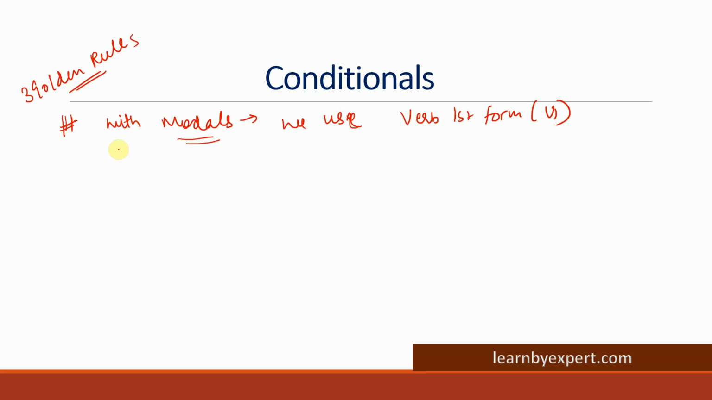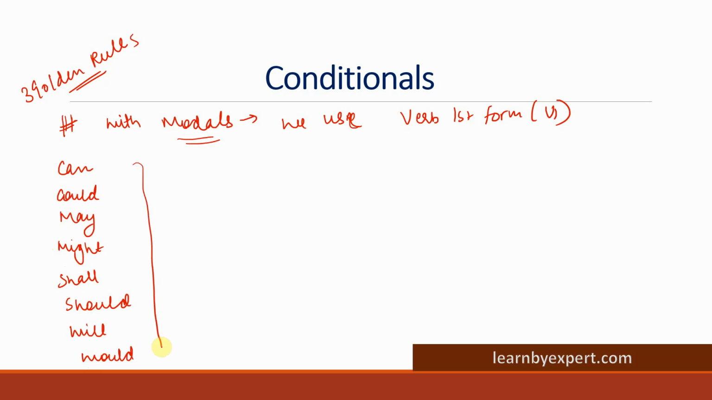So what are modals? I'll give you examples like can, could, may, might, shall, should, will, would. So these are all modals. With these modals, we use verb first form. Verb first form is always used. So just memorize it or keep it in mind. Do not forget this. If you remember this, there is no chance of making any error. Okay. So with modals, we always use verb first form.